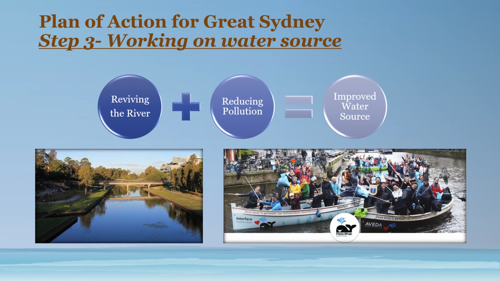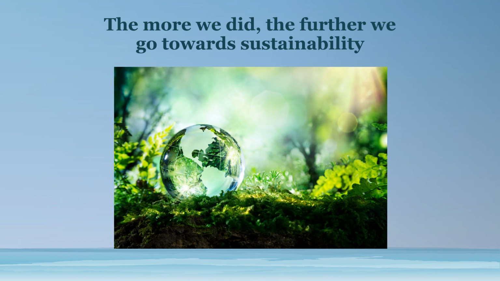One of the most famous organizations of ocean conservation is called Plastic Whale. What they focus on is providing fishing plastic activity to the customer. This is a model that could be copied in Sydney Harbour. It might take another 5 years to revive and improve the water source. Overall, the goal of the plan is to protect water resources, improve efficiency, and go towards sustainability.